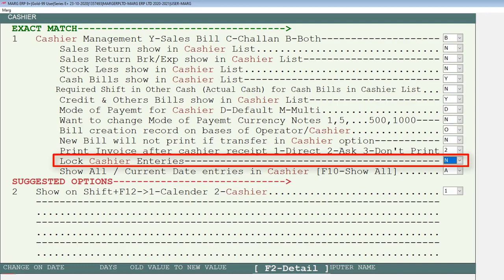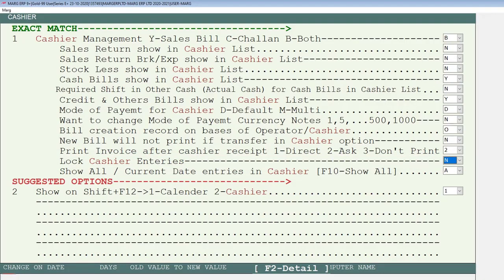Then is lock cashier entries. From here we can give the authority to our cashiers that once the billing is done for the purchased item or items of any customer, the cashier who has taken the payment of that bill can modify that bill or not.